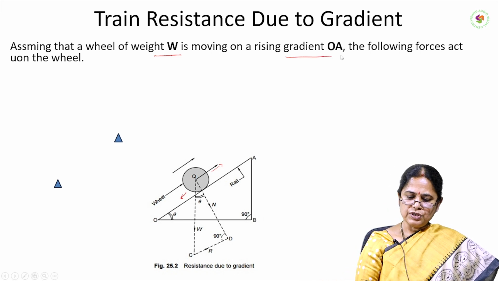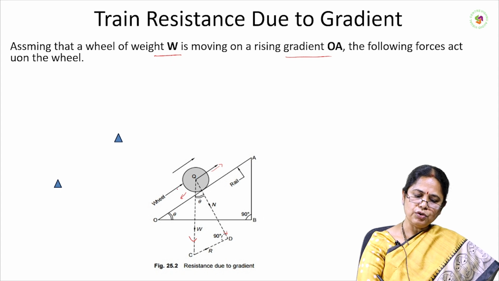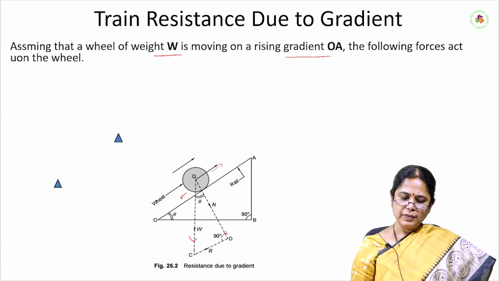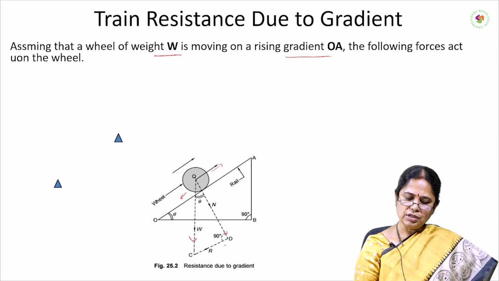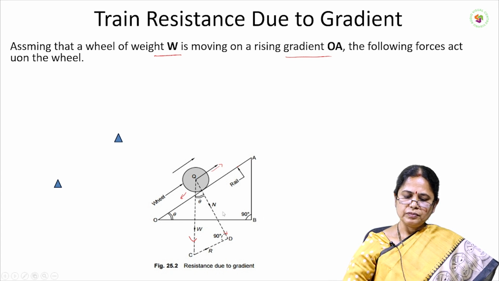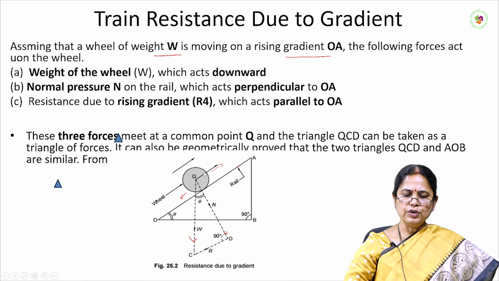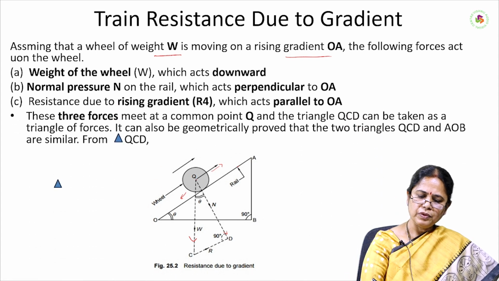On the following forces, here we can observe that W is the weight of the train and N is the force acting normal to the surface OA, and R is the resistance which is acting opposite to that. So these three forces are meeting at Q.